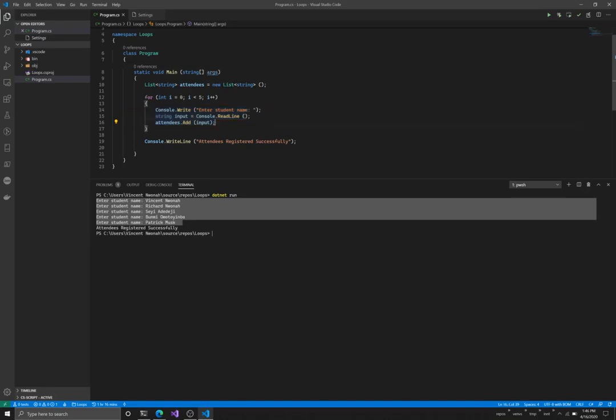If I wasn't using a loop, I'd have to copy this code and have it all over the place to collect each of the names, right? So this is one of the benefits of loops. So this is what a loop has helped me do here.